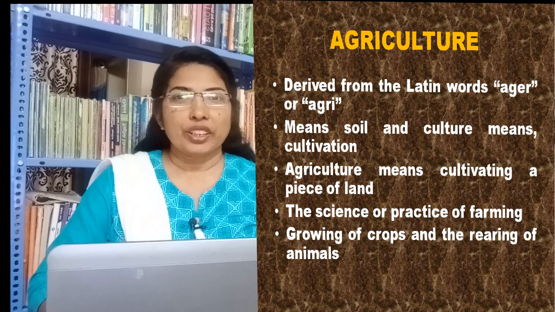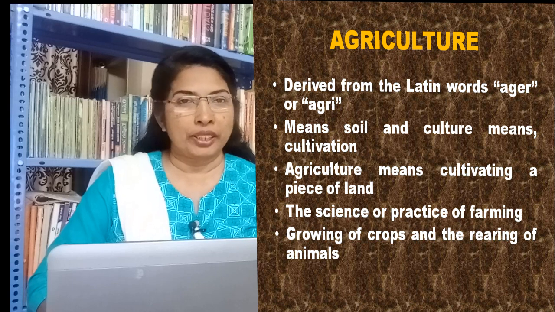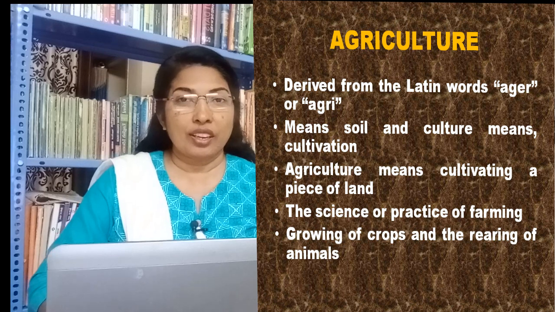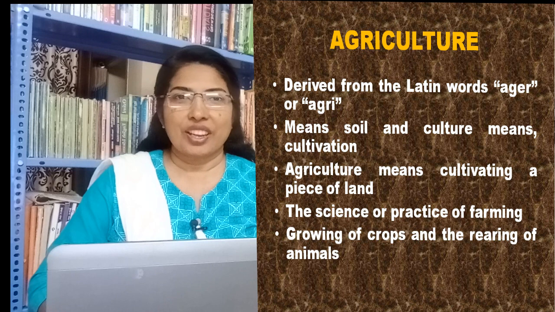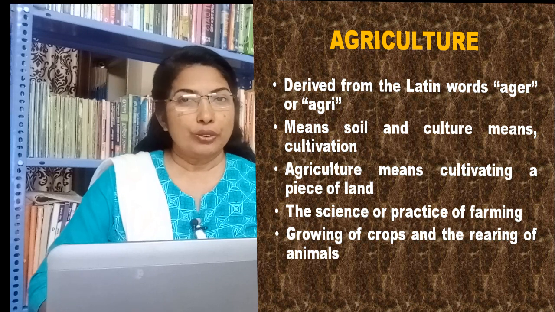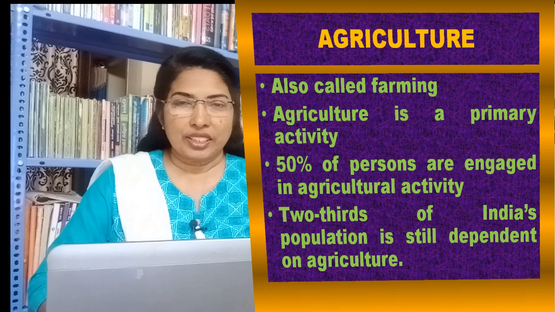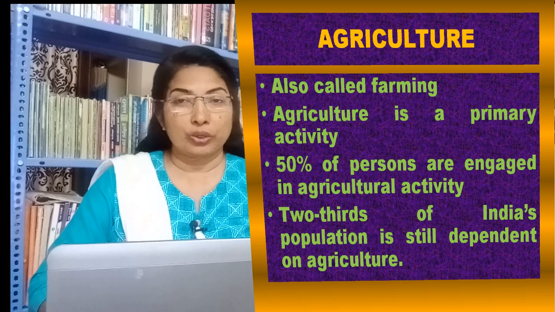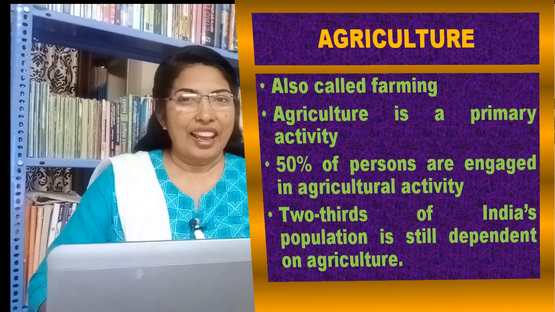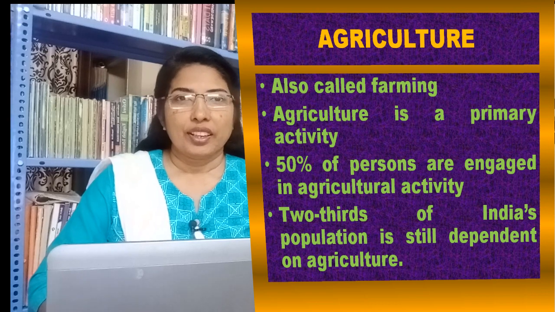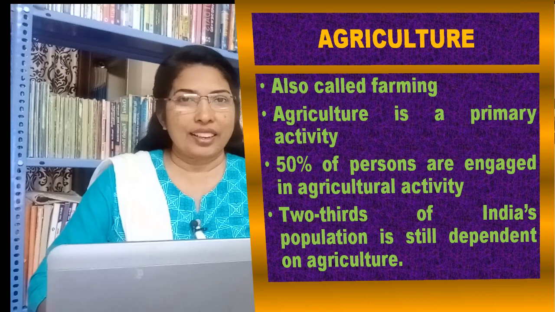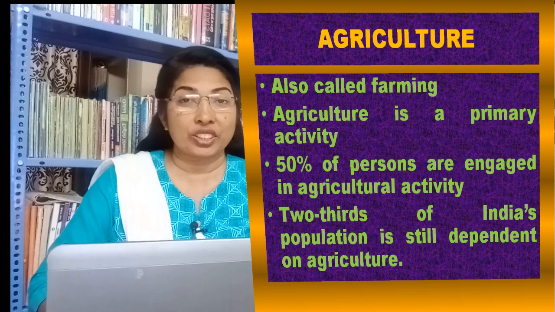In other words, it is the science of practice of farming, including cultivation of the soil for the growing of crops and the rearing of animals to provide food, wool, and other products. It is also called farming. Agriculture is a primary activity that includes growing crops, fruits, vegetables, flowers, and rearing of livestock. In the world, 50% of persons are engaged in agricultural activity. 2/3 of India's population is still dependent on agriculture.